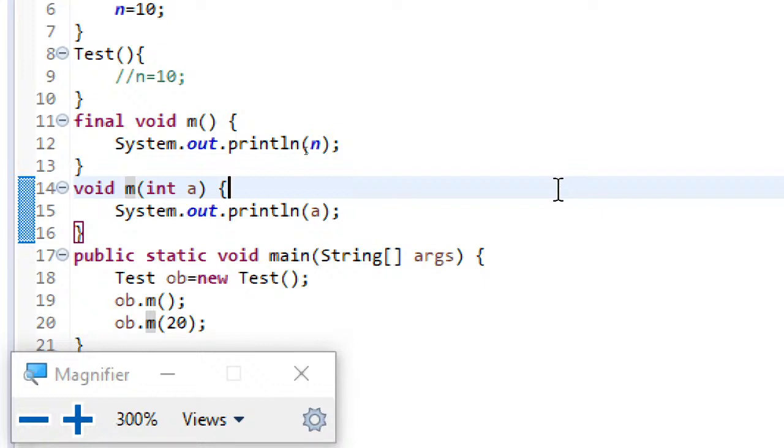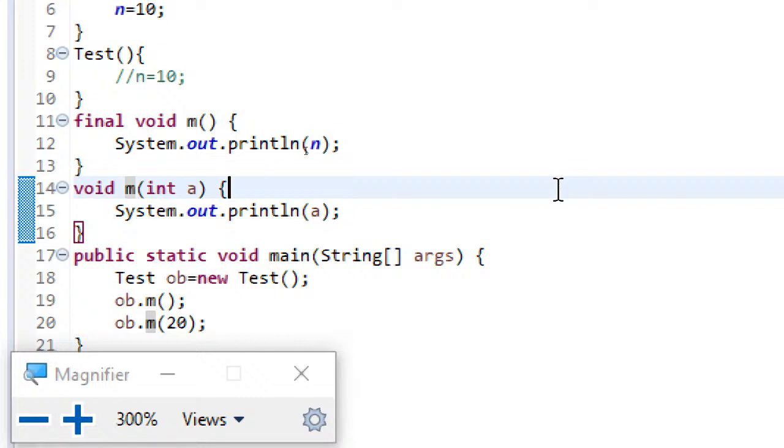On the other hand, what is method overriding? Method overriding means we will be having a parent class and a child class, and whatever method is defined inside the parent, if the same method is defined once again by the child, we call it method overriding.